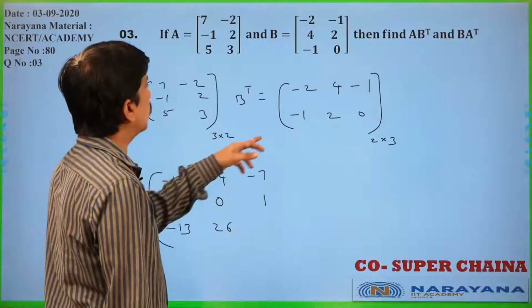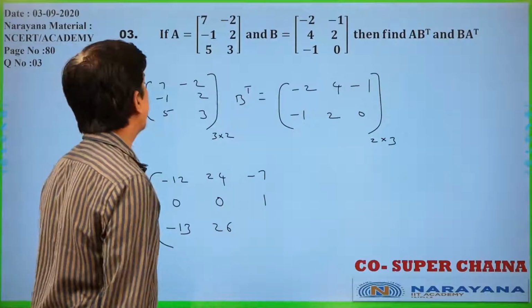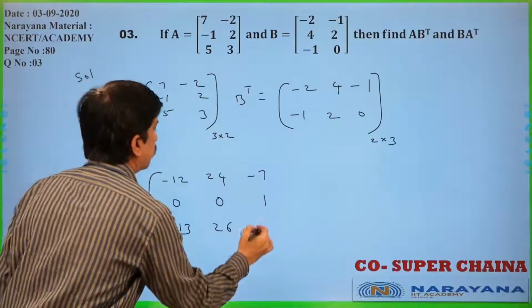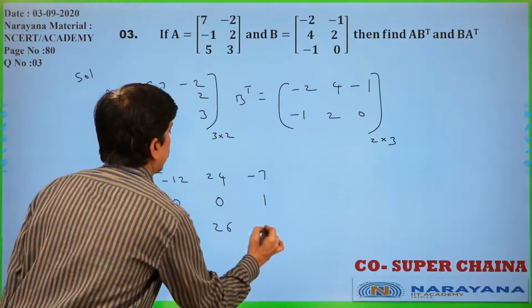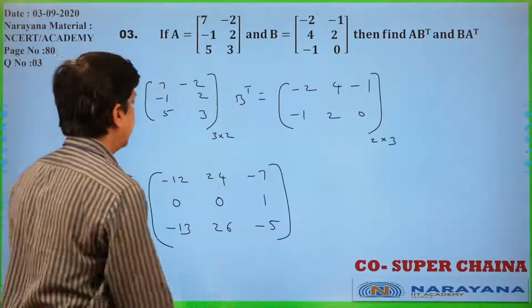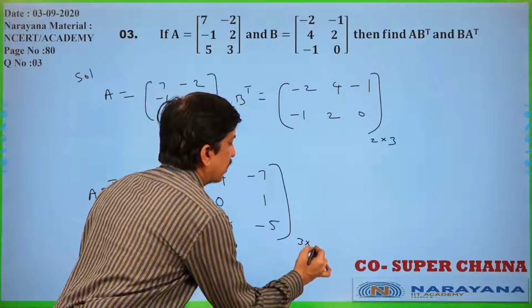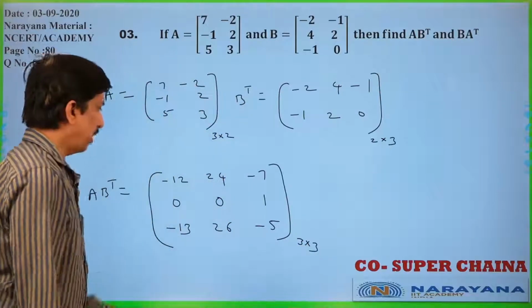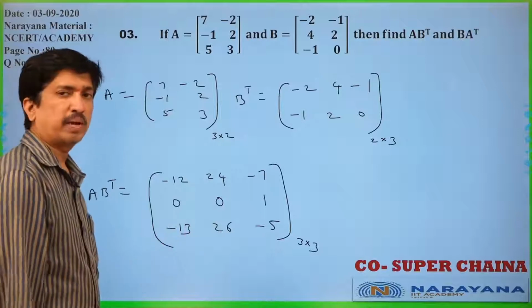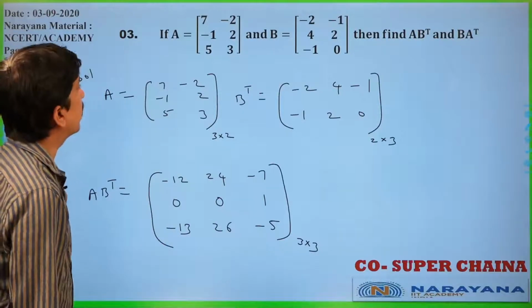Now last row, last column, minus 5 plus 0. 5 into minus 1, minus 5 plus 3 into 0, 0 only. That is minus 5 you will get. So, it is a 3 by 3 matrix we got. Is it clear or not? Minus 12, 24, minus 7, 0, 0, 1, minus 13, 26, minus 5. A 3 by 3 matrix we got.